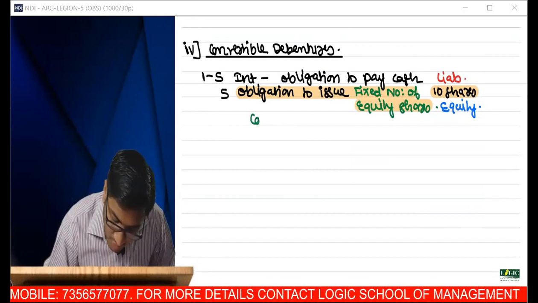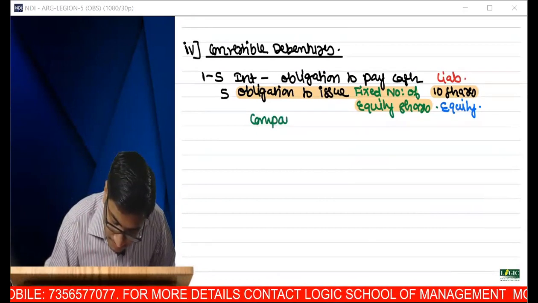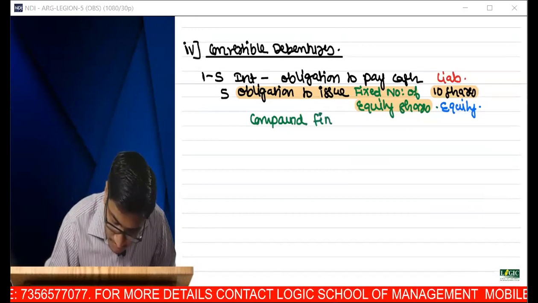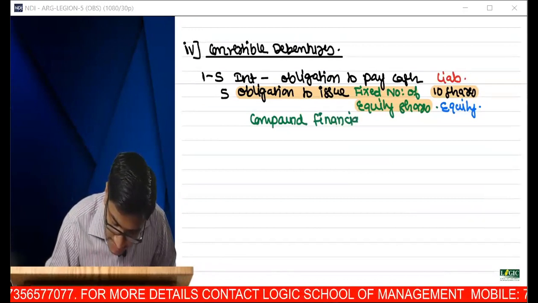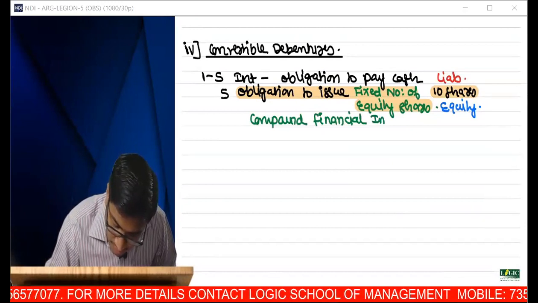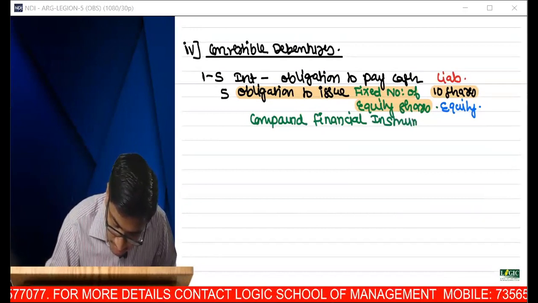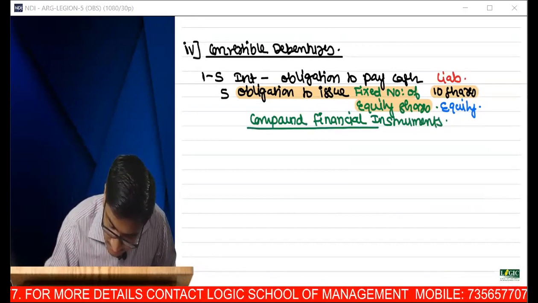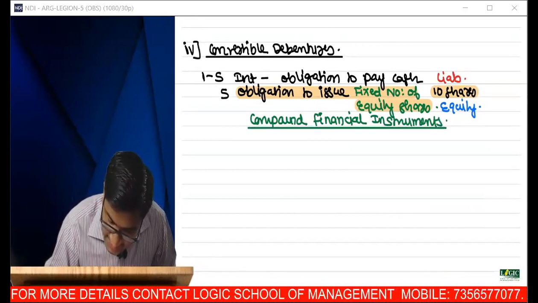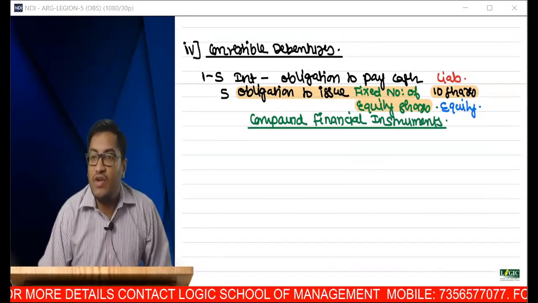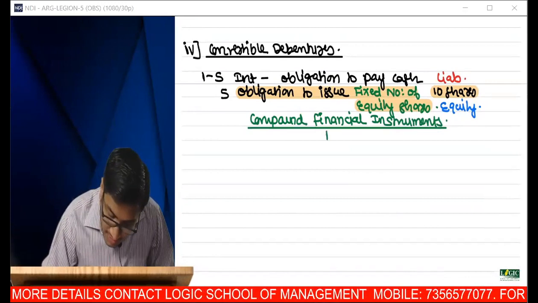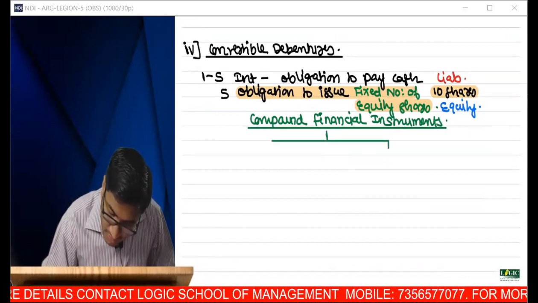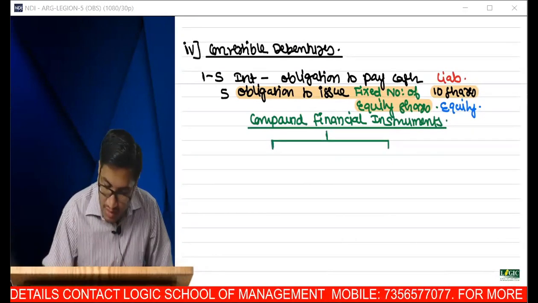So can I say such instruments are known as compound financial instruments? What is the speciality of a compound financial instrument? Sir, compound financial instruments exhibit two characteristics.